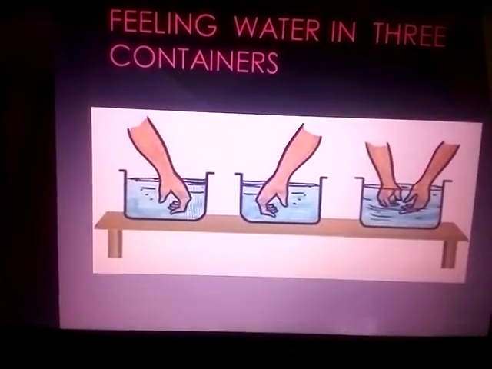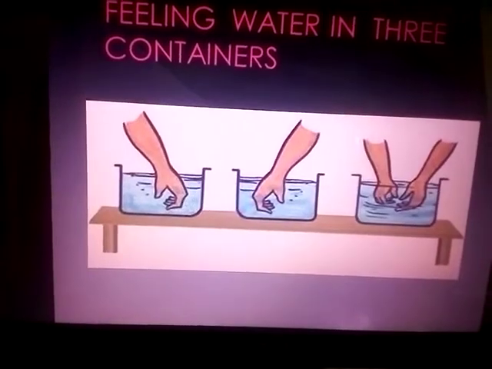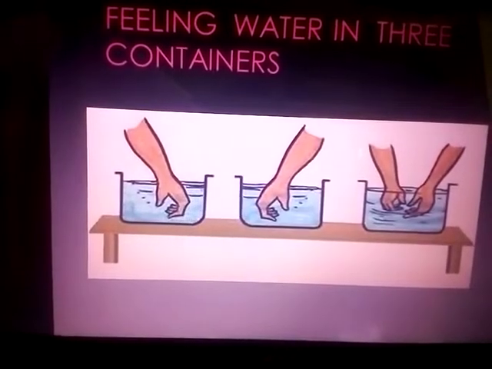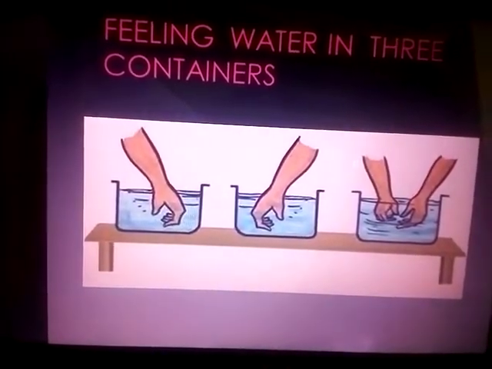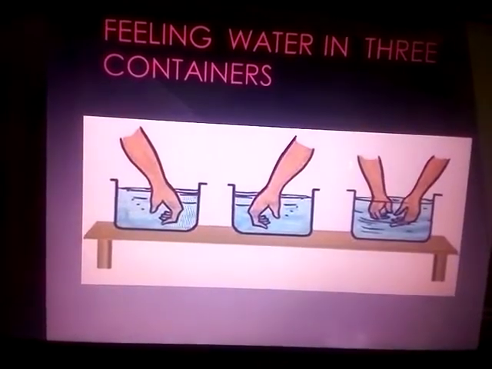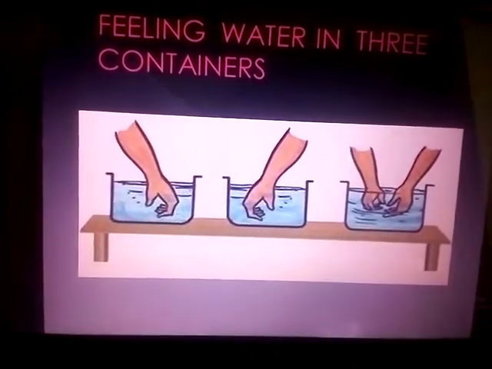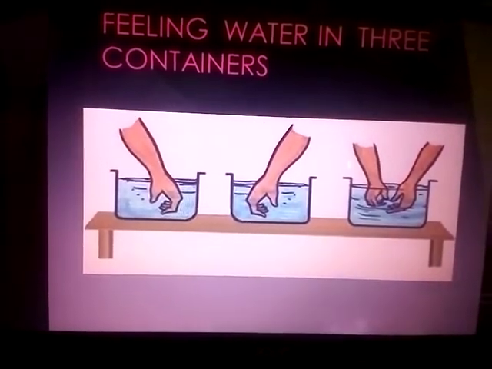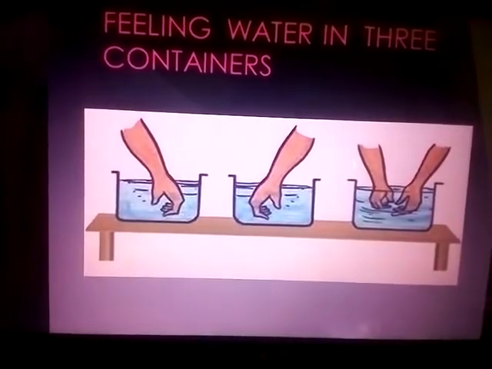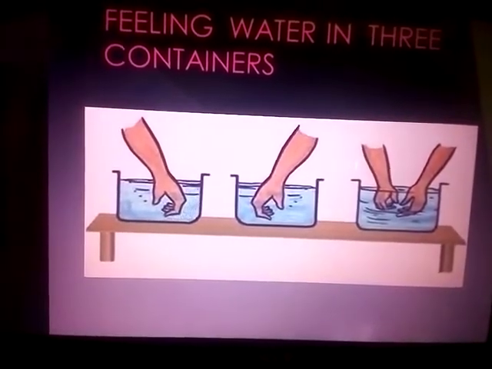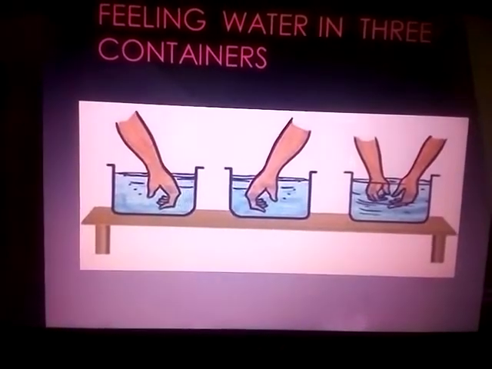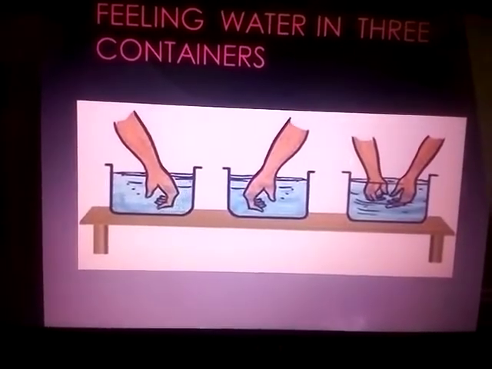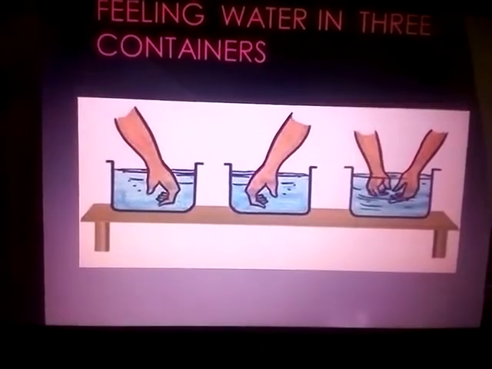Using our senses, how do we identify which is a cold or hot object? Let us do this activity. Take 3 containers A, B, C. In the first container A, take cold water. In the second container B, take hot water. In the third container C, take both hot and cold water. Keep your left hand in the first container and your right hand in container B. After 2 or 3 minutes, take both hands and keep them in container C.